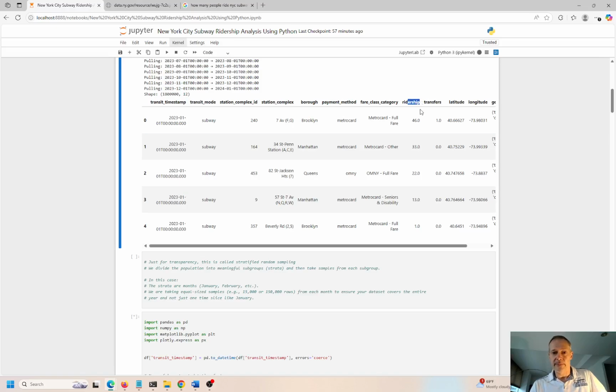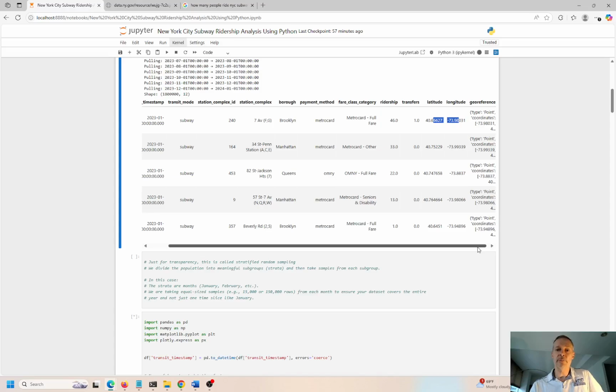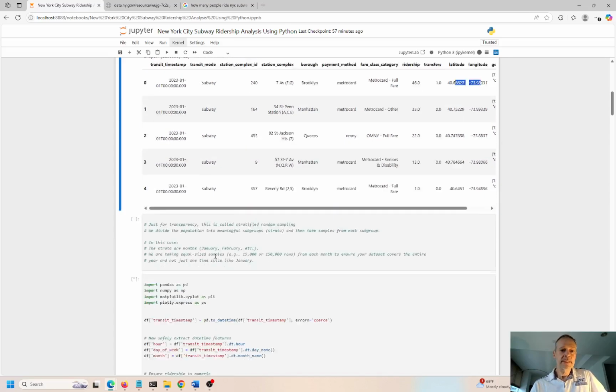Class, ridership. So this is the number of people that went through this station in 1 minute. I think that's how you interpret that on that date. Okay. Then you have number of transfers. That's probably going to a bus, lat long coordinates. So that's helpful too. And then georeference. Okay. So that's it. Basically, it's the counts of the riders on the subway over a period of time. So that's what we're looking at.